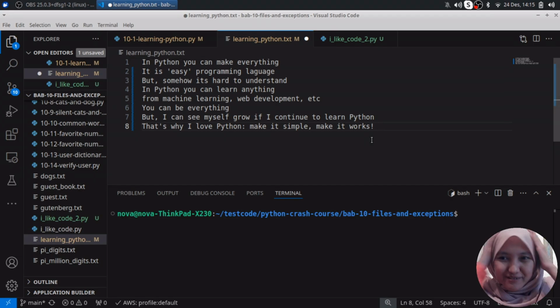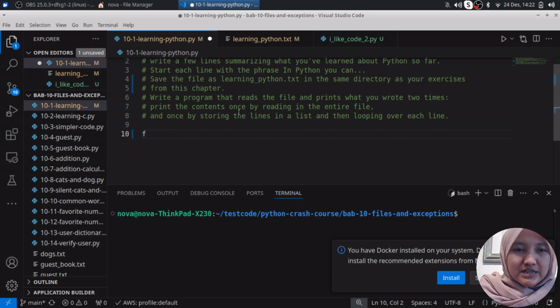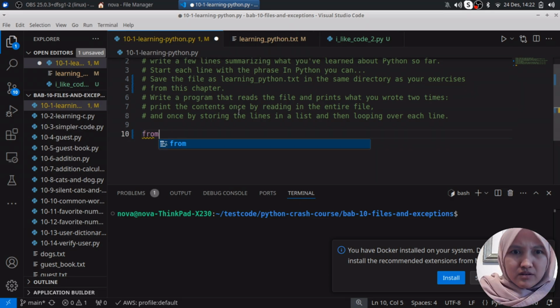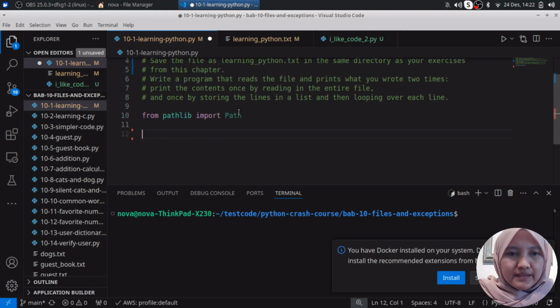This is just my idea to import a module: from pathlib import Path. Is it good? That's the first step, because Path is just the path.